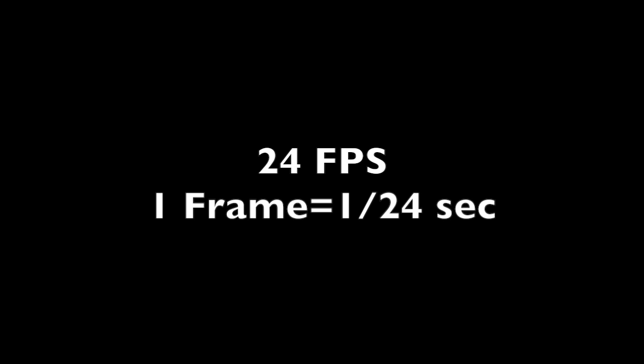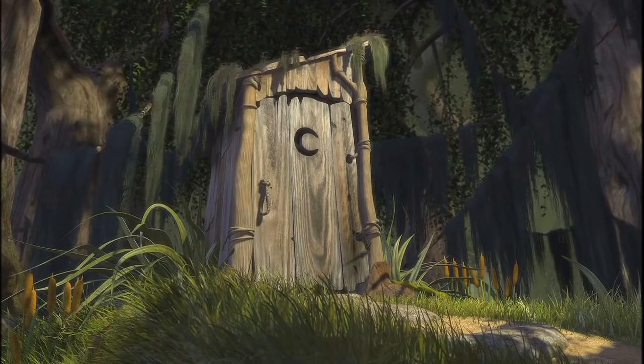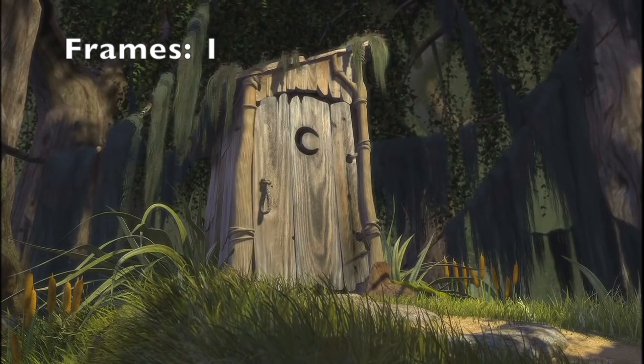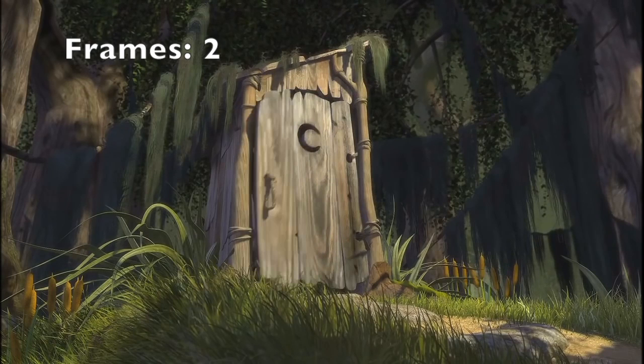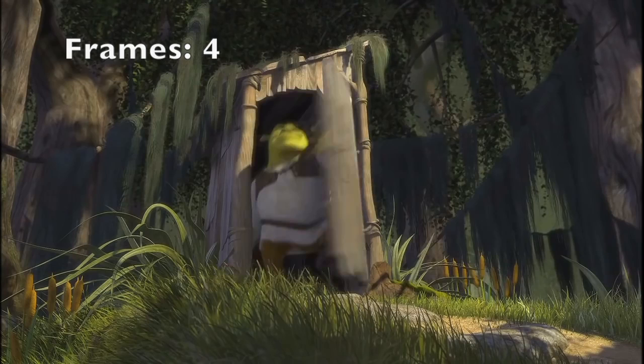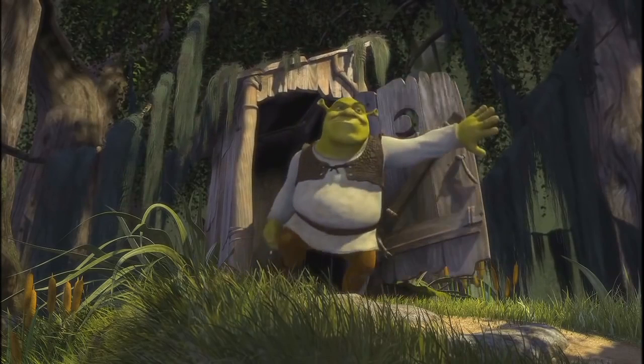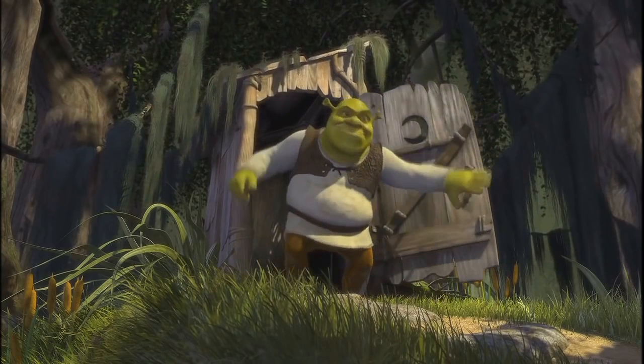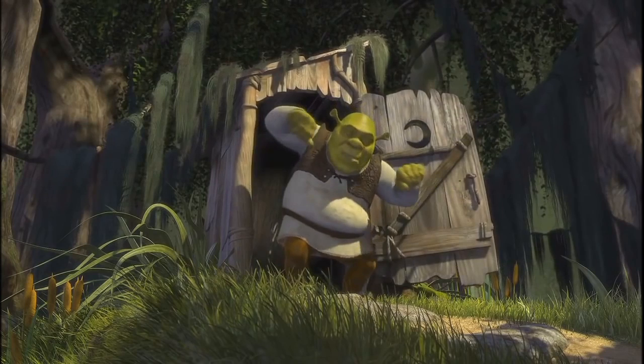To do this, we'll use the frame rate of the movie. We know this movie runs at 24 frames per second, which means one frame is 1/24 of a second, so we just have to count how many frames it takes Shrek to open the door. 1, 2, 3, 4, 5, 6. It takes Shrek 6 frames to open the door from a position of 0 degrees to a position of 180 degrees, or pi radians.